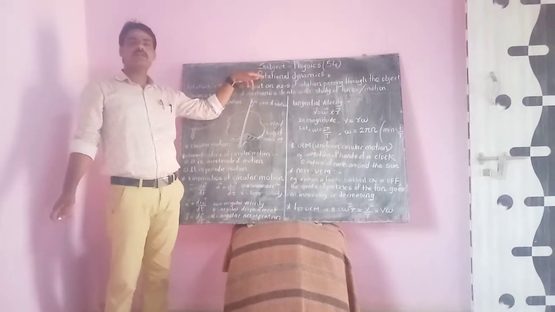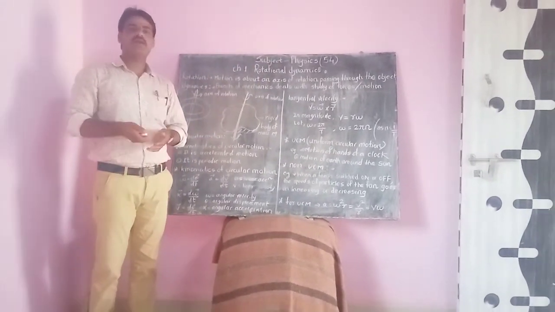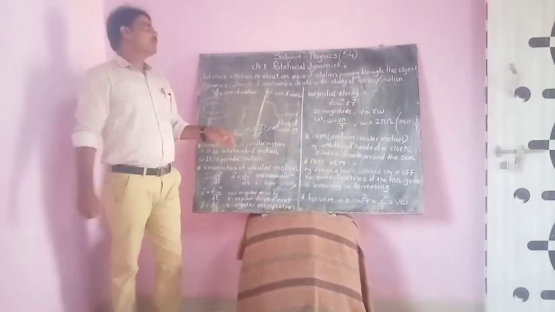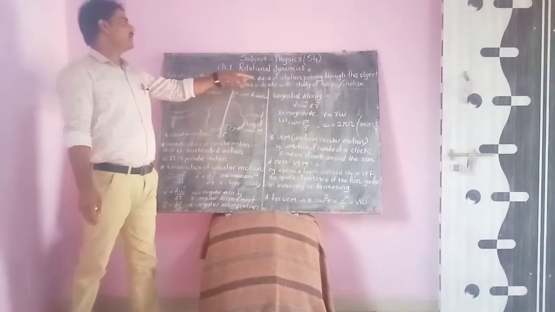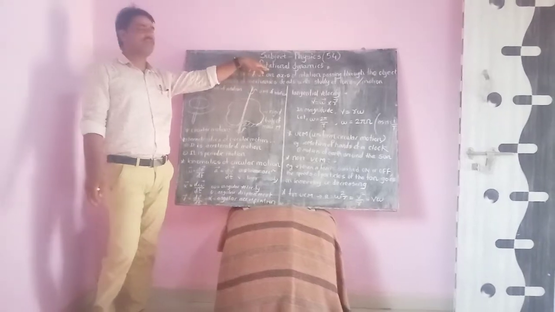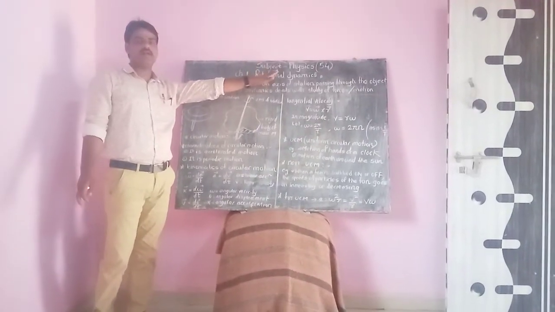There are a total of 16 chapters in our syllabus. The code number for physics is 54. The name of the first chapter of physics is rotational dynamics.